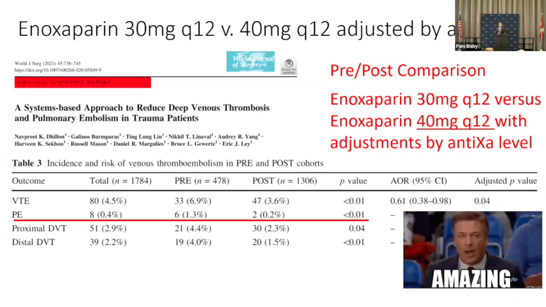We had similar findings that start time was similar. There was no increase in bleeding with 40 Q12, but we saw something that was really very impressive. VTE rate was lower when we started on 40 compared with 30, adjusted by anti-10A levels, and we saw a decrease in PE. So this is absolutely part of our algorithm that we start at 40, and we've had pretty good results on it. We've seen a reduction in pulmonary embolism. Next slide.